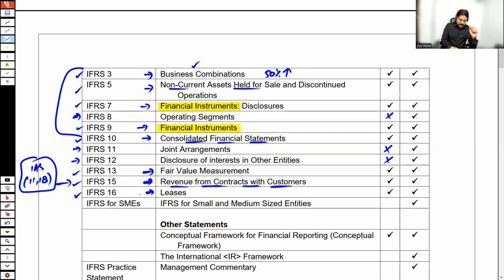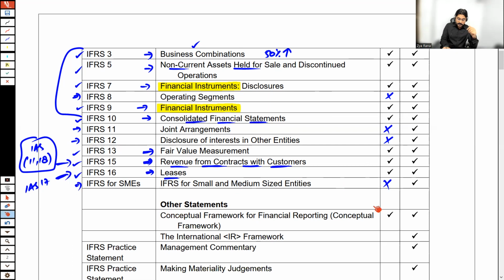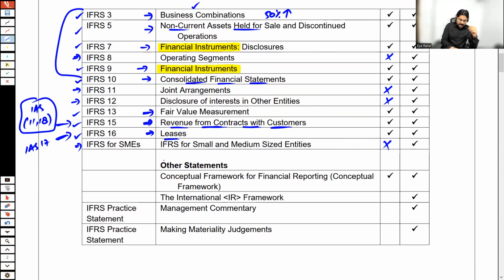Before the introduction of IFRS 16, there was a standard for leases named IAS 17, Leases, but somehow the treatment has now changed, and the new treatment of leases is according to IFRS 16. And IFRS for SMEs, small and medium-sized entities, is not there at FR level. The next thing, other statements, includes the conceptual framework for financial reporting, and that's a part of the FR syllabus, and we shall be covering this conceptual framework as well.